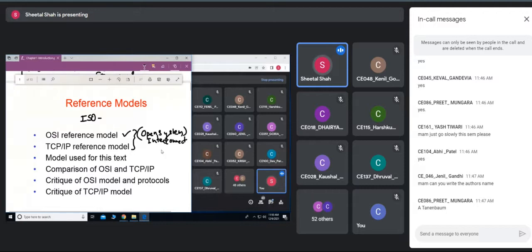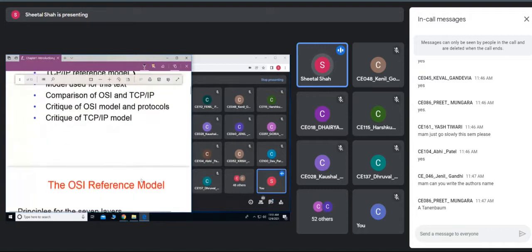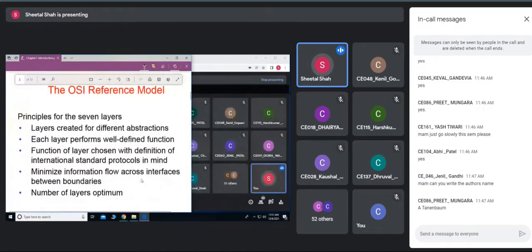Whereas usually in a closed system, only specific standards or only specific communication can be done between the two devices. It cannot be the general type of communication. In an open system, two systems can interconnect with each other and communicate with each other. So we'll first see what are the basis of the OSI reference model.